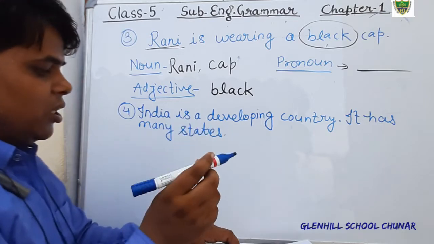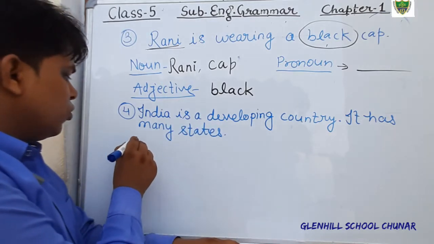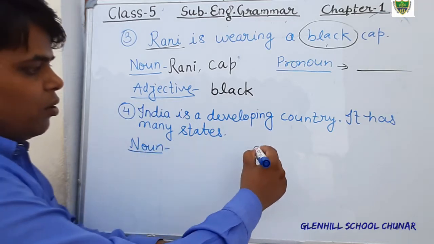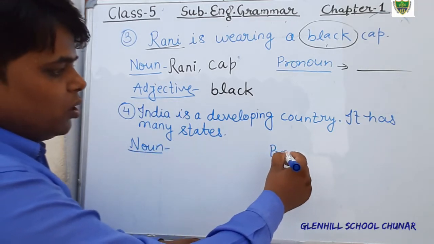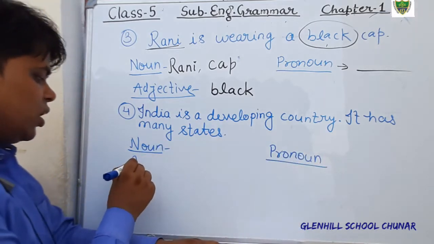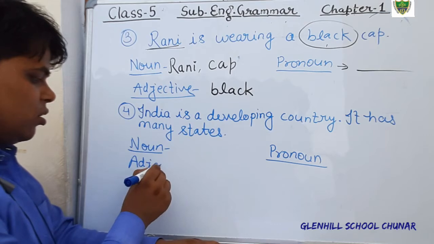Okay, this is the sentence, and you have to tell what is noun in this sentence, what is pronoun in this sentence, and what is adjective in this sentence.